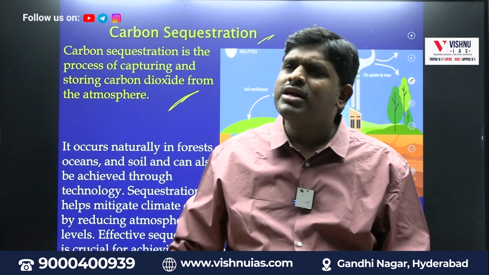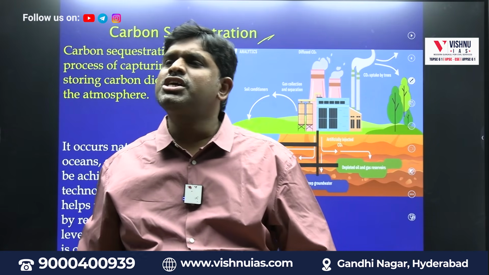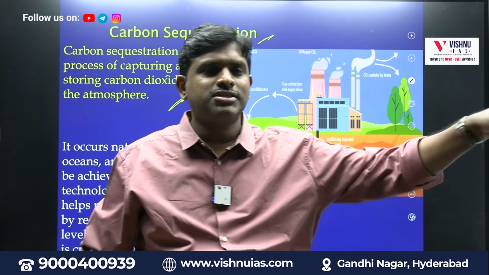That particular process is called as carbon sequestration. It's a technology. Artificially, we are going to control the amount of carbon present in the atmosphere. If not, naturally available carbon sequestration centers are what? Forests.